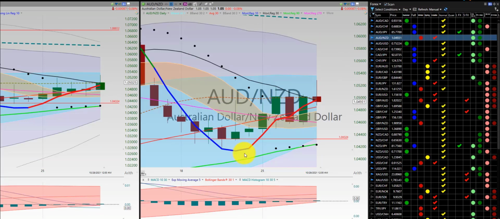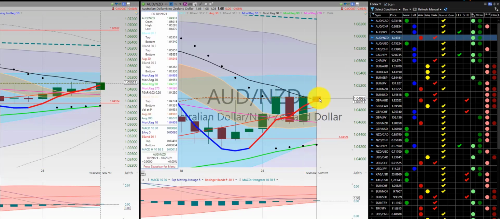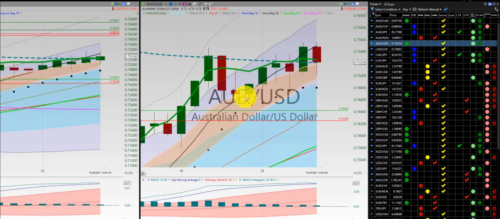Aussie dollar, New Zealand dollar, initial trade here for a nice 1, 2, 3, and an initial trade here, out for a loss on Friday. Aussie dollar, US dollar, no trade here, initial trade here, out for a loss on Friday.